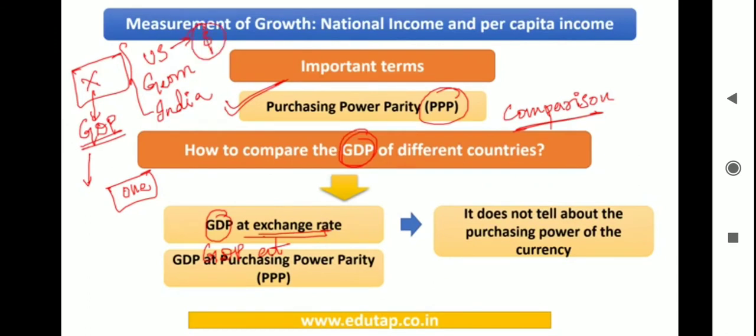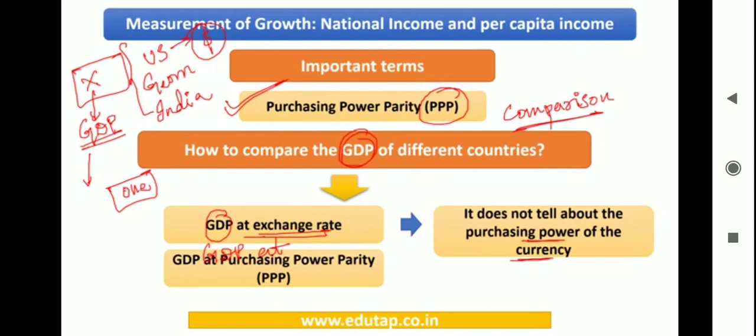Now I can arrange these values in ascending or descending order and come to a conclusion about which country has the highest GDP, right? But this will not actually give us an answer about the purchasing power of the currency, that means how much of a product can be bought with the same amount of money in one country and the other.